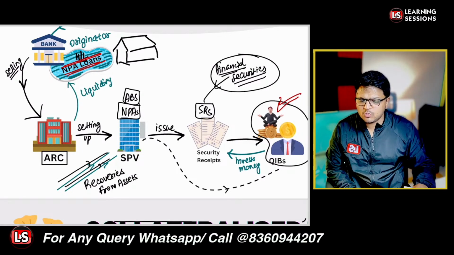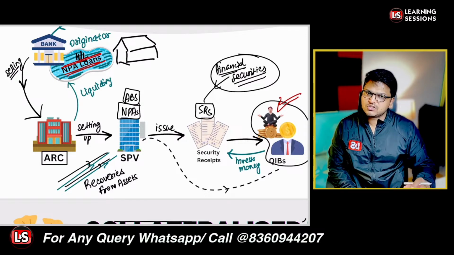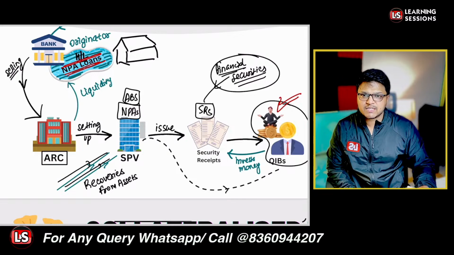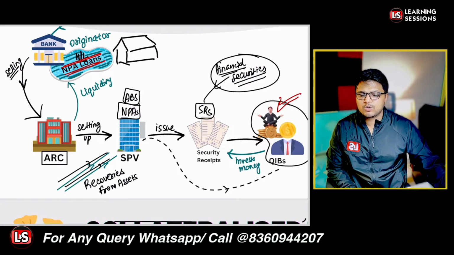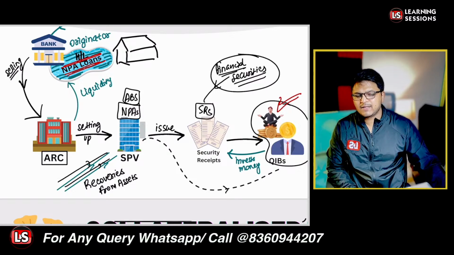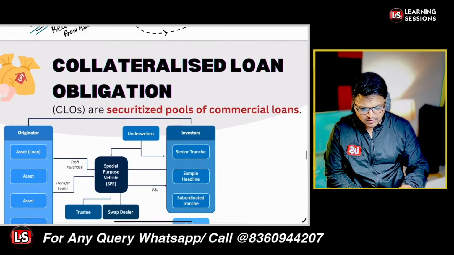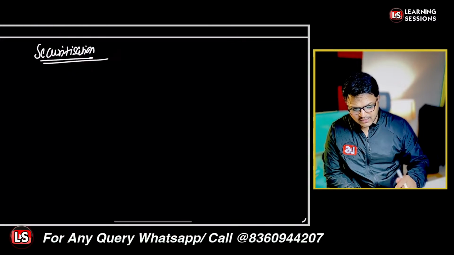So you just need to memorize one thing, that securitization can be of two types. One is the traditional securitization, and the other one is the synthetic securitization. Is it clear? Is this particular part clear to you? Now after that, the next one we are going to cover is collateralized loan obligation.